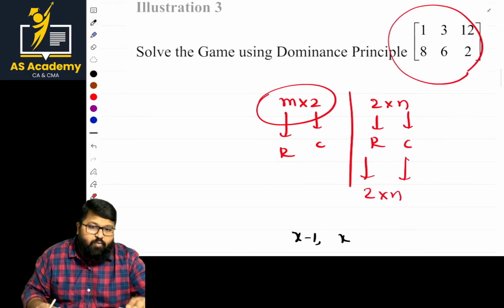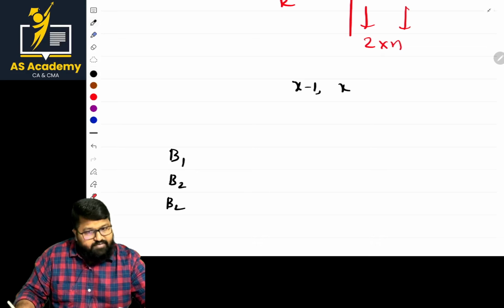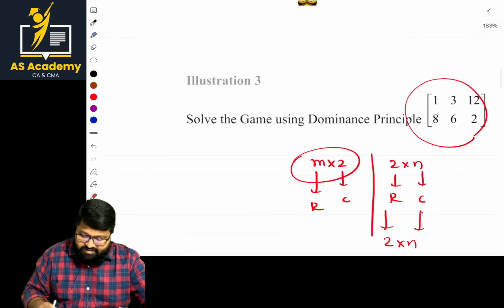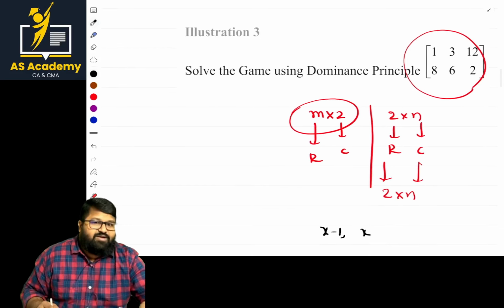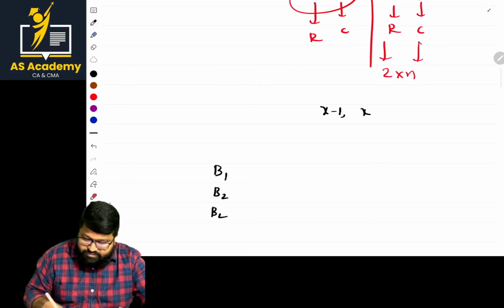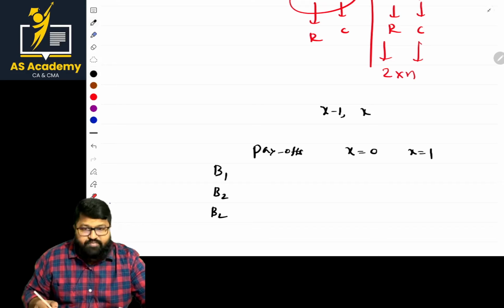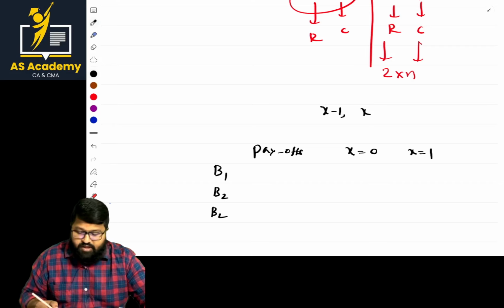Which one should we eliminate? One column should be eliminated. So columns are represented with the letters B1, B2 and B3. Is it clear? Now the basic thing is that we plot the values, that is, the payoffs. How much of the payoffs we are getting, with x plus 1 minus x equal to 1. Basically, multiply them with the probabilities. You get the point.